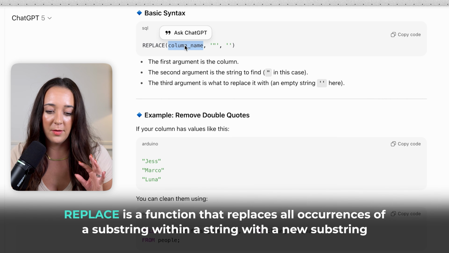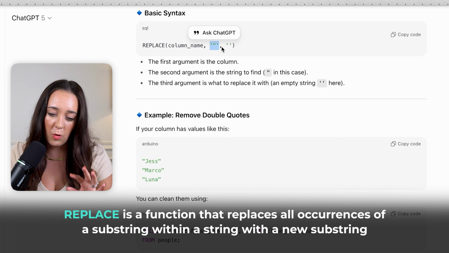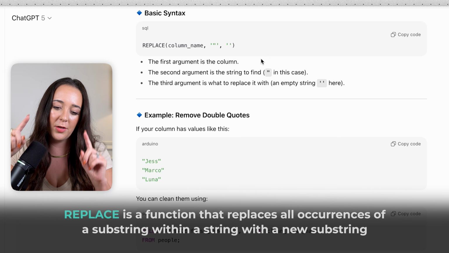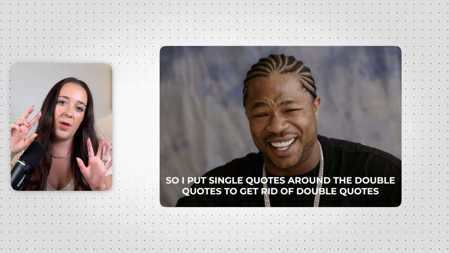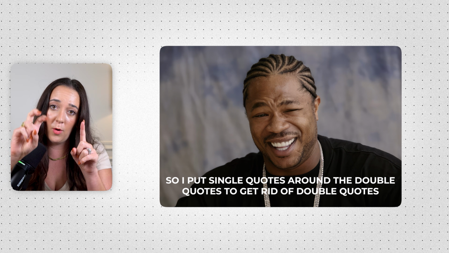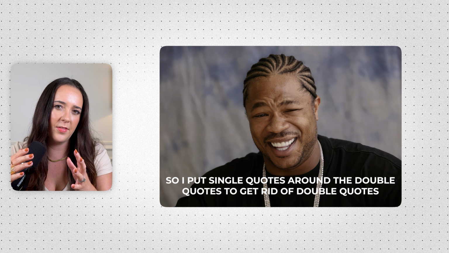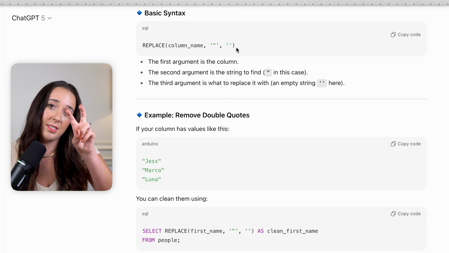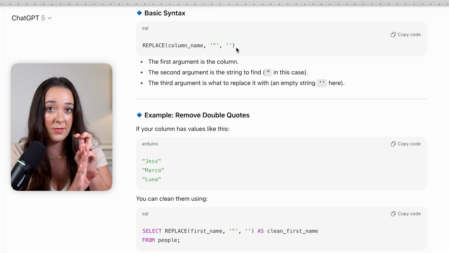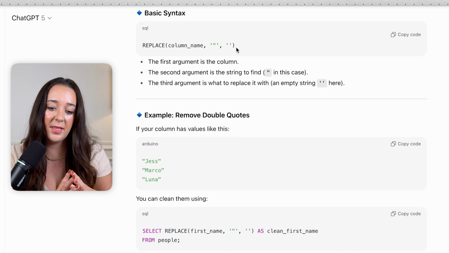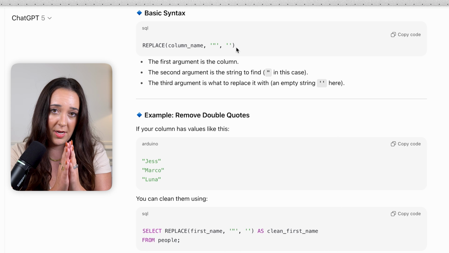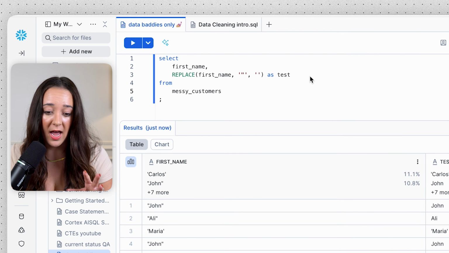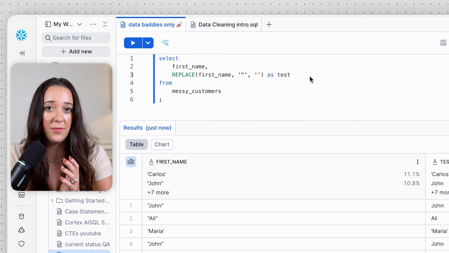We can input our column name, and then we can put in the double quotes, which is what we want to replace, but we have to put those around single quotes because we're looking for the string of double quotes. So we have to put the single quotes around the double quotes because the double quotes are a subset of that string value. And we want to replace them with an empty string. So we're going to want to use 2 single quotes with nothing inside, not even a space. That's an empty string. So by replacing those double quotes with an empty string, we're basically just removing the double quotes. Okay, so I copied that basic syntax from AI, and now I'm testing it in Snowflake to see if it actually works.